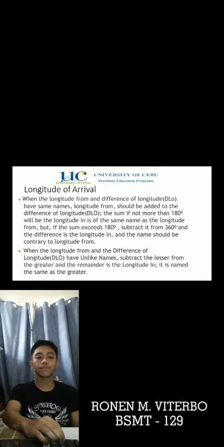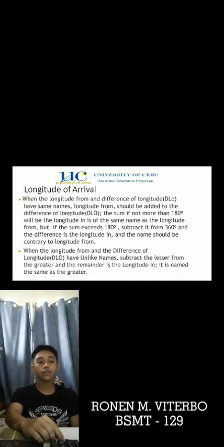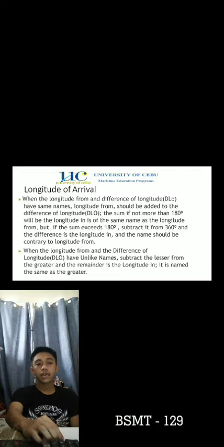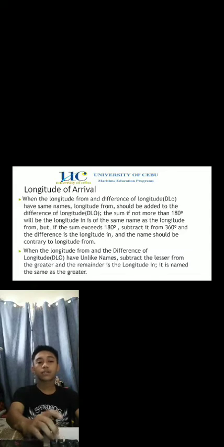Longitude of arrival. When the longitude from and difference of longitude, or DLO, have the same names, longitude from should be added to the difference of longitude. The sum, if not more than 180 degrees, will be the longitude in, of the same name as the longitude from. But if the sum exceeds 180 degrees, subtract it from 360 degrees and the difference is the longitude, and the name should be contrary to longitude from.